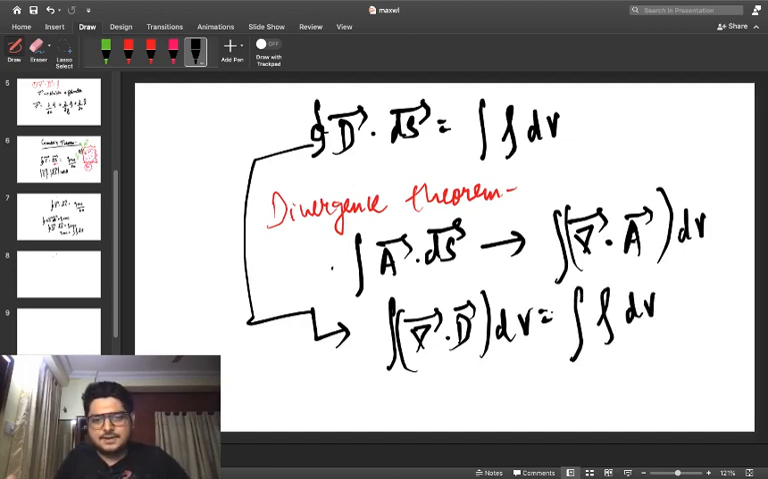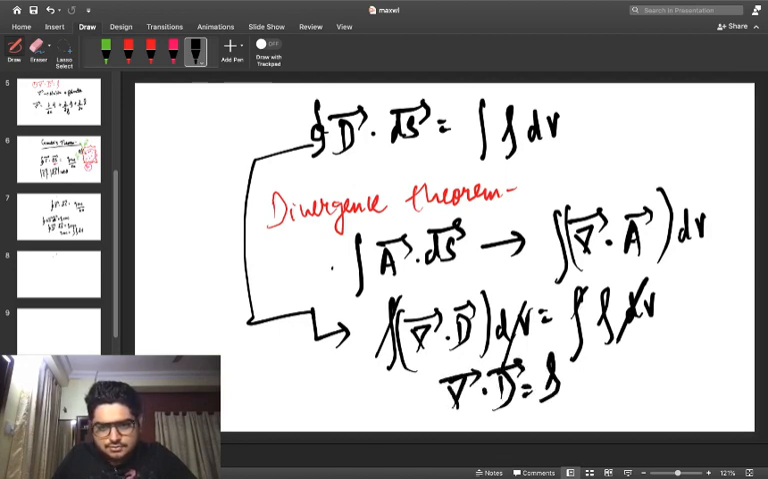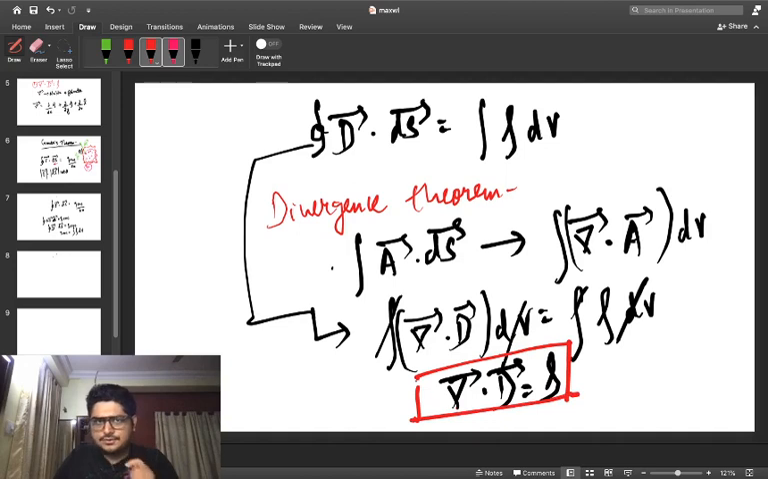Now we have the expression on the left hand side and the expression on the right hand side, and they have the same differential variable. So I can remove the integration sign and the integrand. As a result, my expression becomes del dot D is equal to rho, which gives us the first Maxwell's equation. So this is what I can say for the first equation.